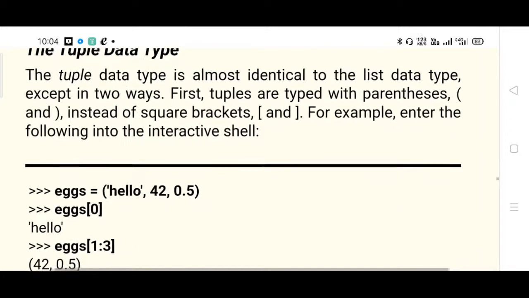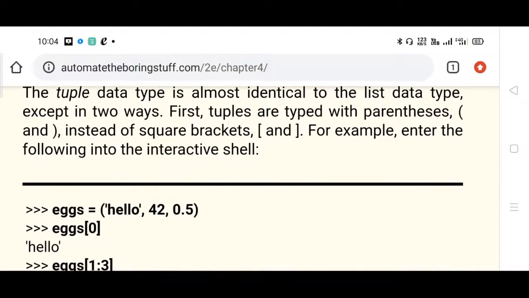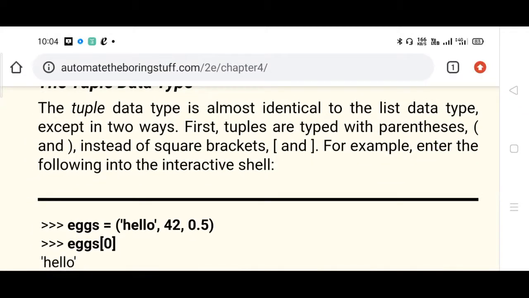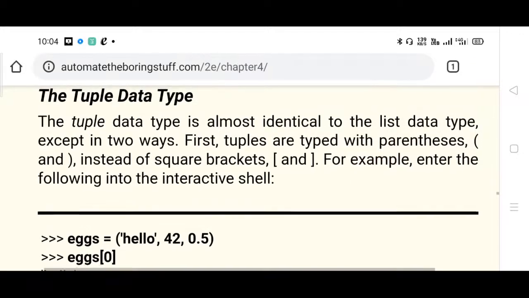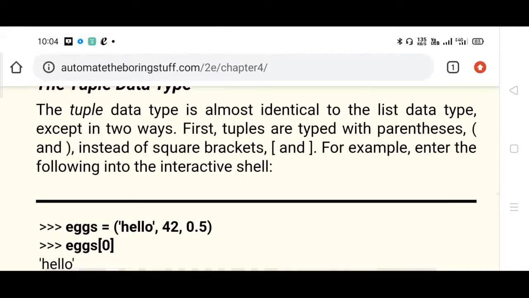Right? Next is the tuple data type. The tuple data type is almost identical to the list data type, except in two ways. First, tuples are typed with parentheses, so this is parentheses instead of square brackets. That is the major difference between tuple and list. Please remember: lists are typed inside square brackets, whereas tuples are typed inside parentheses. Parentheses are the brackets which you use for functions and all.